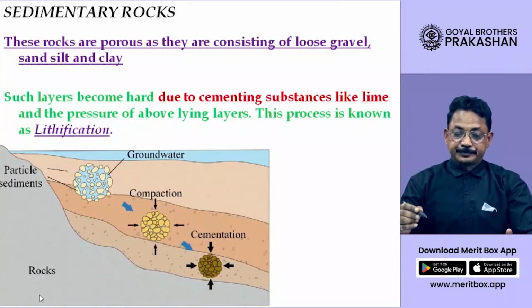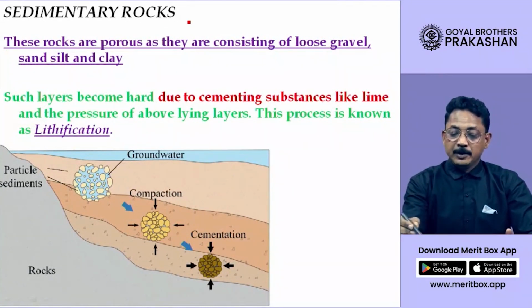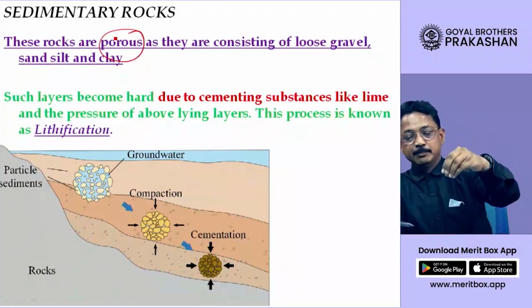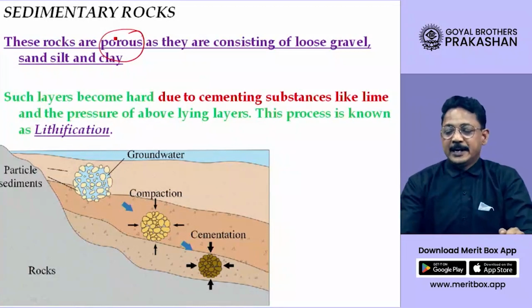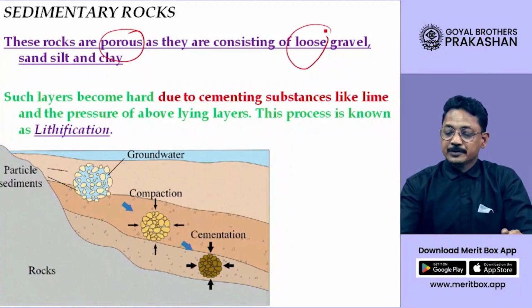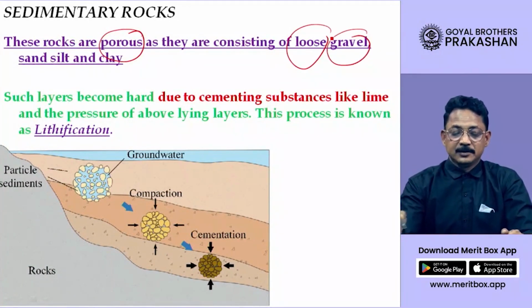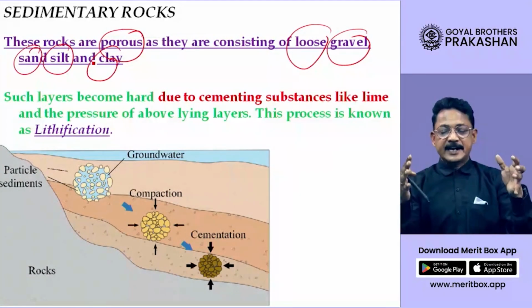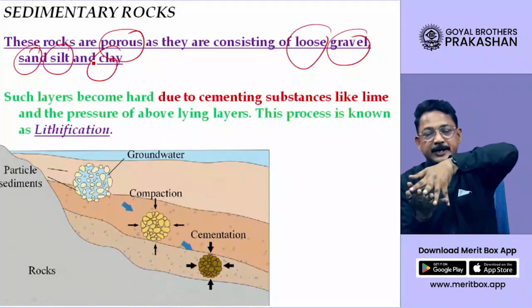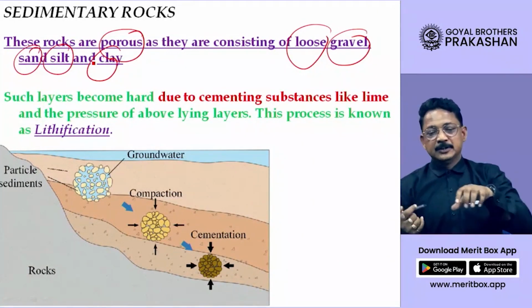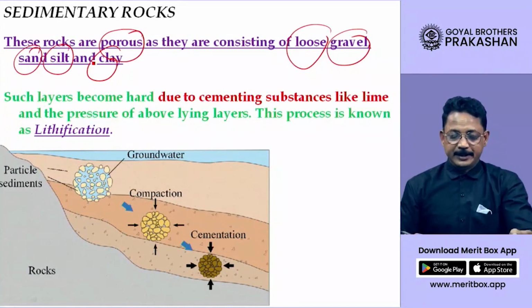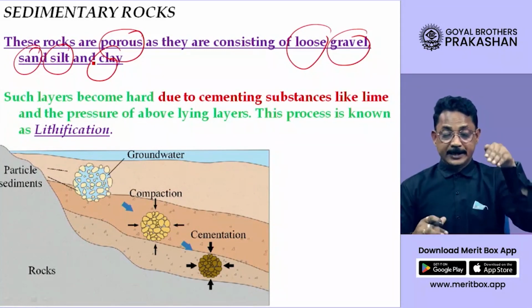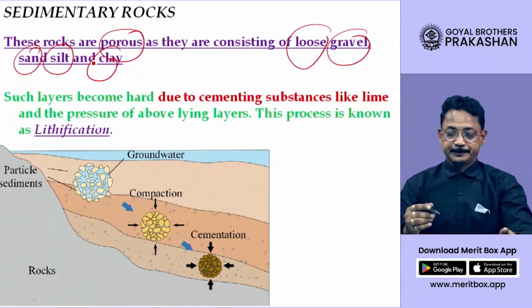See this. Now, sedimentary rocks are porous, meaning water can percolate through them because they are slightly loose: gravel, sand, silt, clay. As I told you, this sand, silt and clay get compacted because of the pressure, but still some gap is left in them, and therefore water can percolate through them.